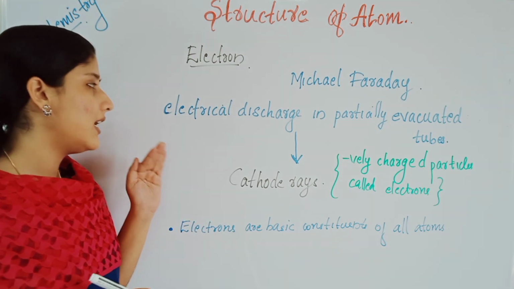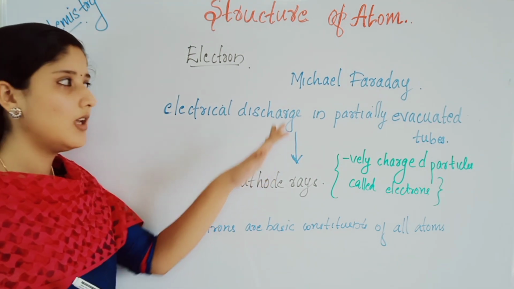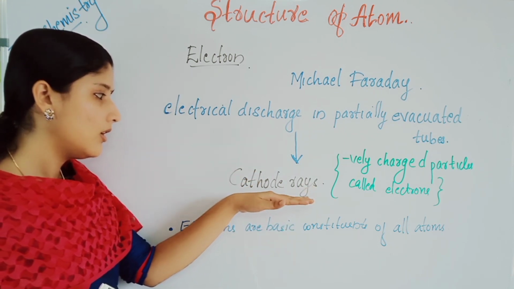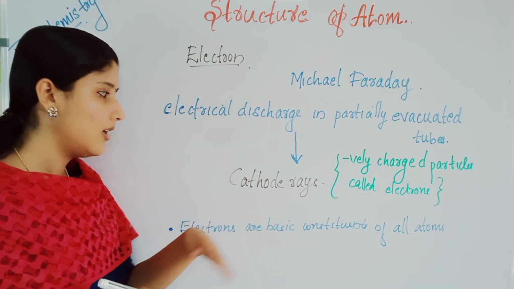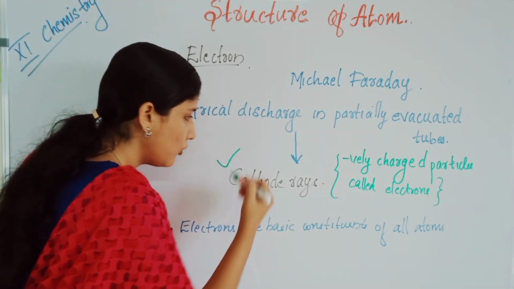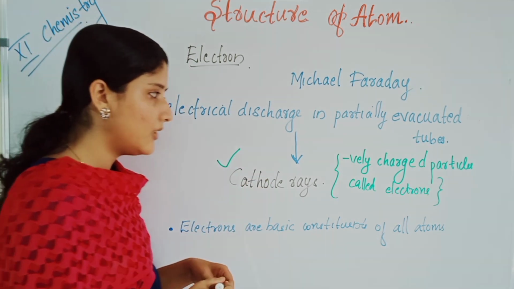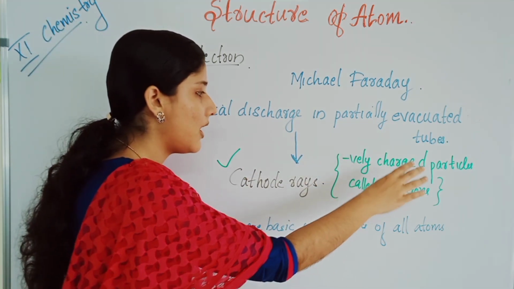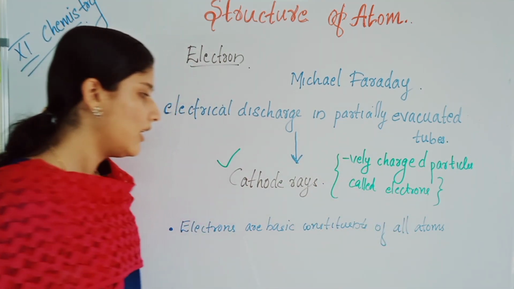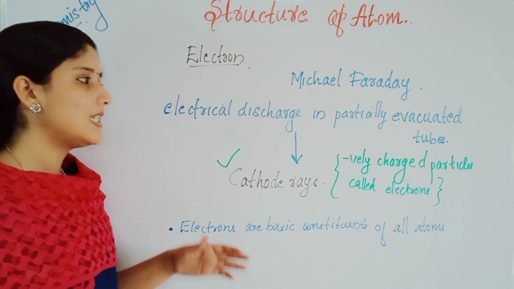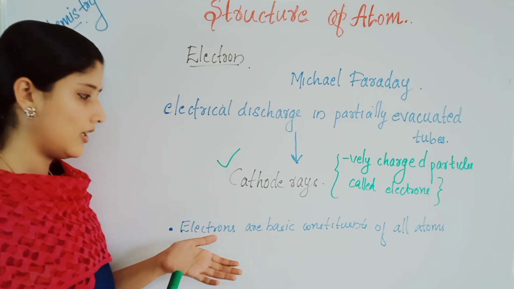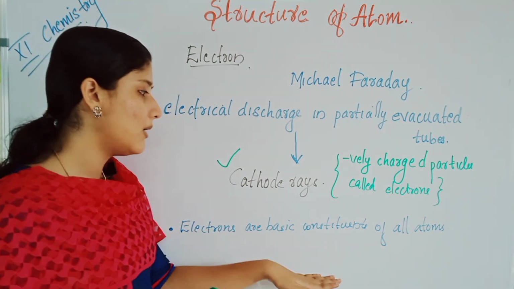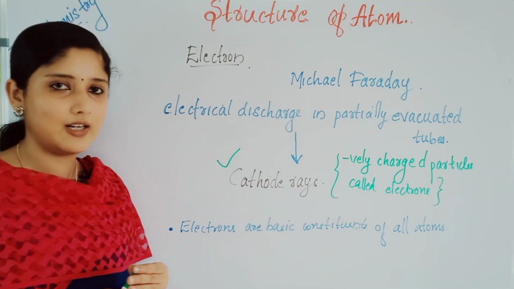When he was studying electrical discharge in a partially evacuated tube, he found cathode rays, and he said that cathode rays have charge. That is, they are negatively charged particles called electrons. And scientists at that time believed that electrons are the basic constituents of all atoms.